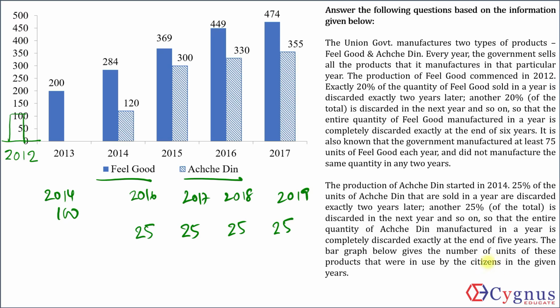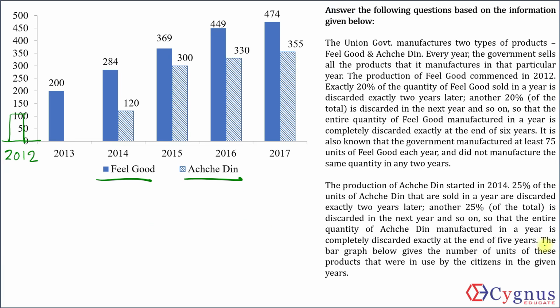This is exactly what I had understood, which means by now I've got a hold on the set. Let's also read what this bar graph is representing, because till now we don't know whether it is sales or what. The bar graph below gives the number of units of these products that were in use by the citizens in the given years.